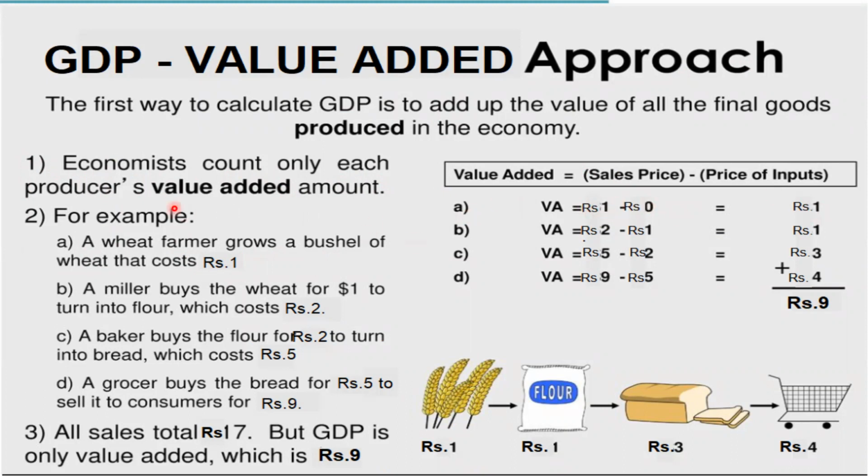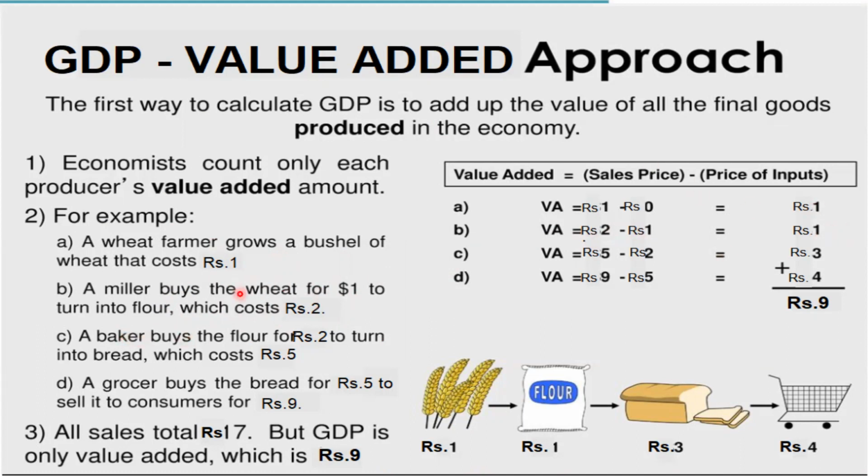So it is just ₹1. Then what happens? A miller buys the wheat for ₹1 from this wheat farmer, and he turns this wheat bushel into wheat flour. For turning it into flour, he incurs a cost of ₹2. So actually he is buying it for ₹1 and spending ₹2. 2 minus 1 is equal to 1 rupee.